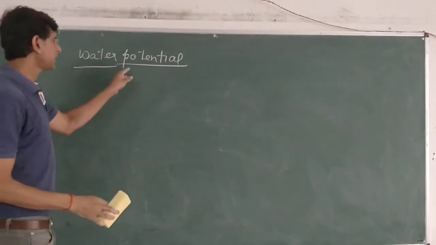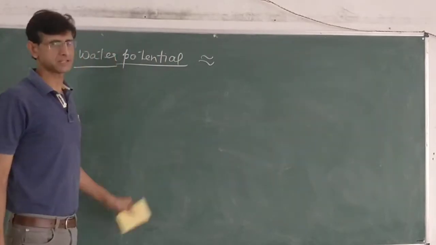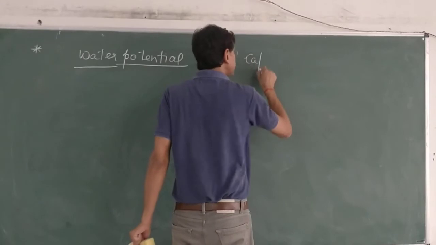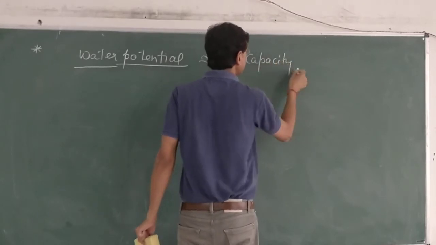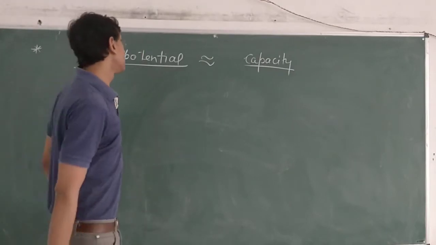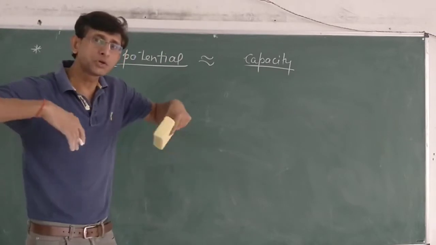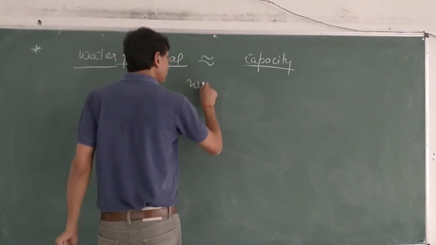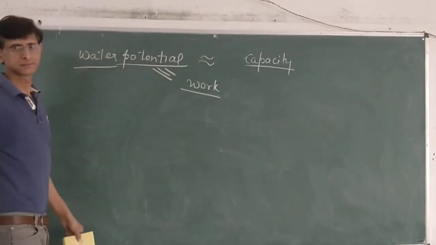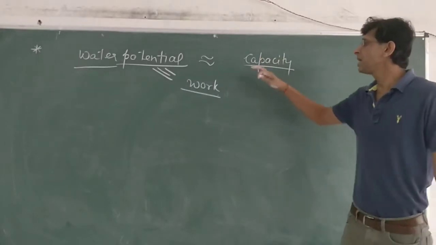So potential, what do we understand by the term potential? Whenever we talk about potential, some kind of capacity comes to our mind. Capacity of what? Capacity to do something. So potential is related with capacity. Capacity to do something means a kind of work. So we can relate potential with work done. In the concept of physics and chemistry, potential is measured by work done.